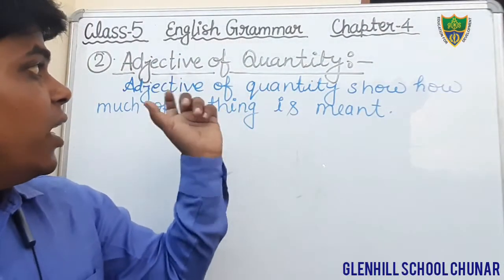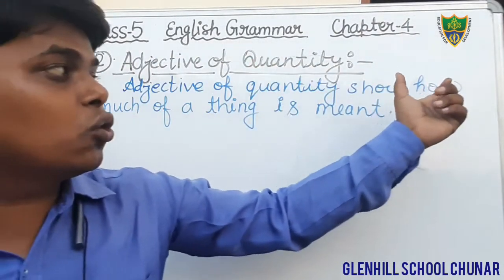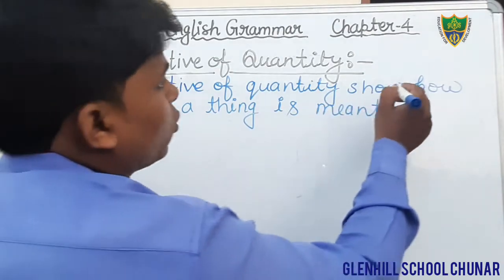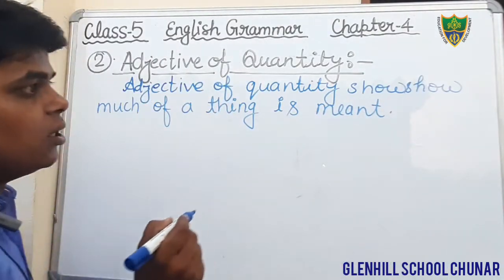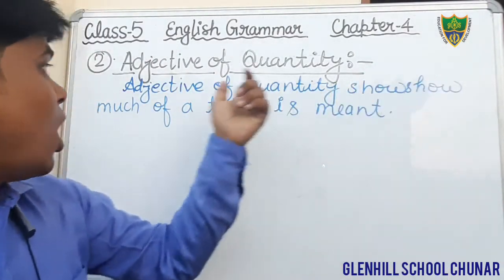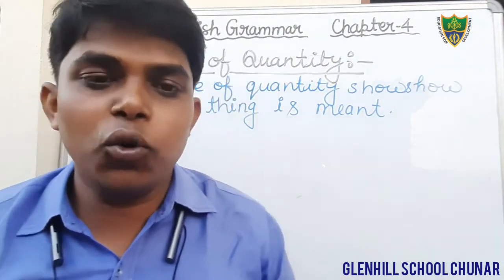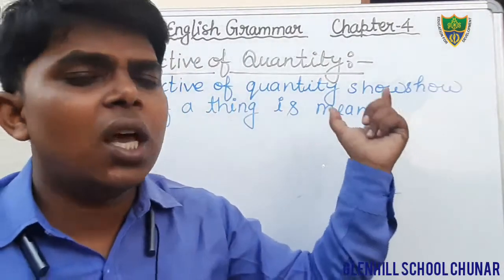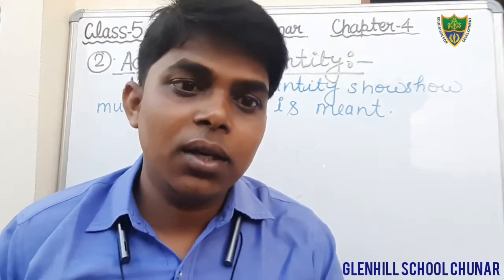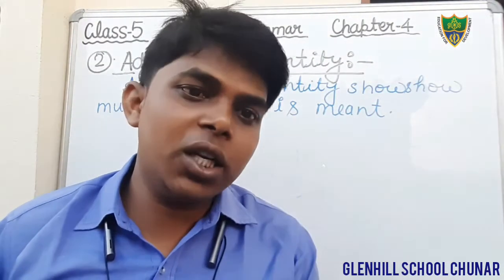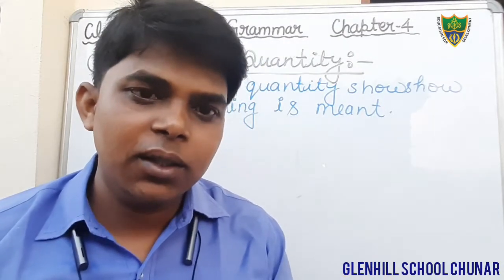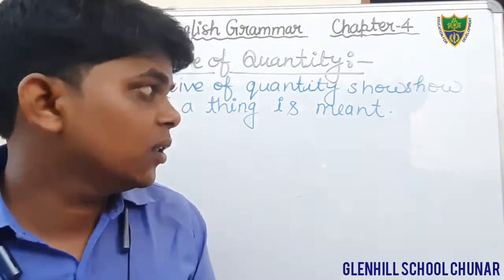Here we will see that adjective of quantity shows how much of a thing is meant. How much? Suppose that there is water, you can say that is uncountable. Some water, it shows the quantity of water. Okay, just see here.